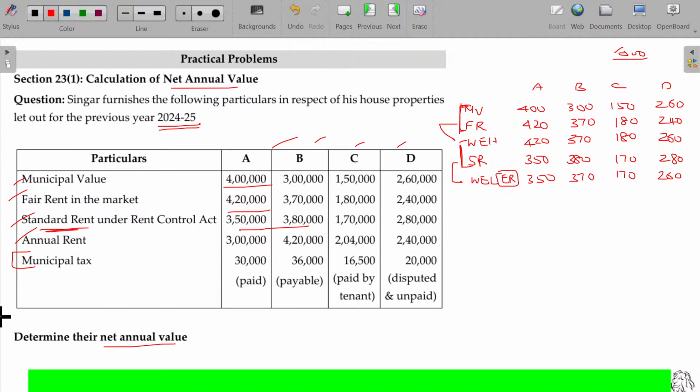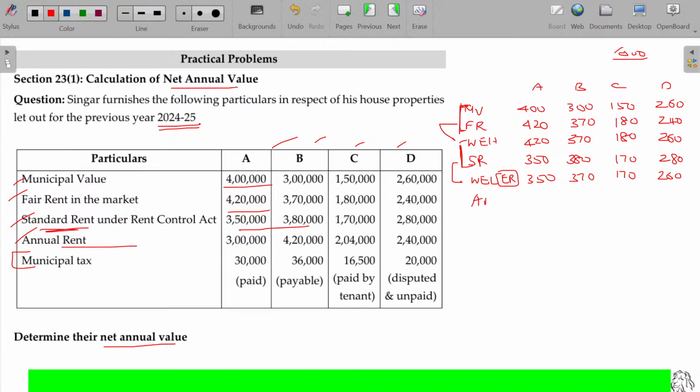You cannot fix beyond this standard rent. If you take rent beyond this, then that will be taxable. The government says you should not fix beyond this, so fixing beyond it is illegal, and on the excess you have to pay the tax.